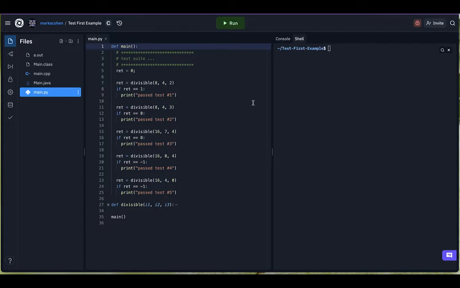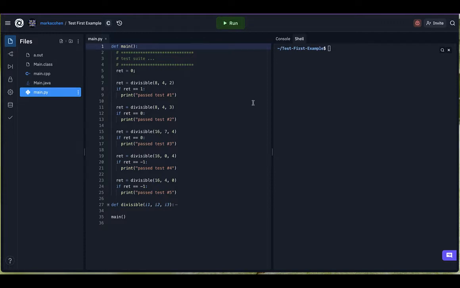The idea behind test-first programming is that you test your code before you write it, and that might seem odd. How can you test something that you haven't created yet? And the answer is that you can't. You have to actually create it before you can test it, but that doesn't mean you can't write the tests first and just not run them until you've created the code.